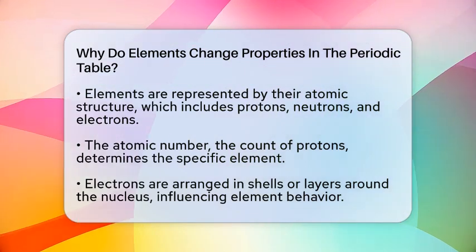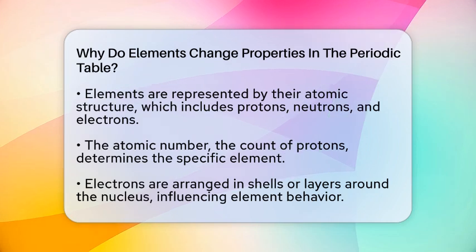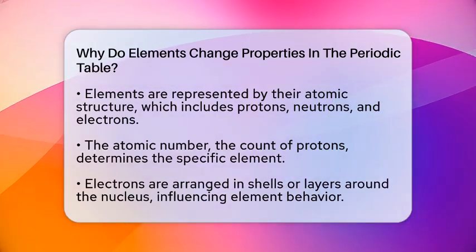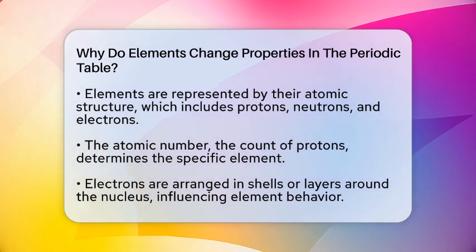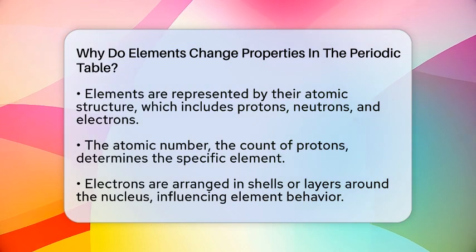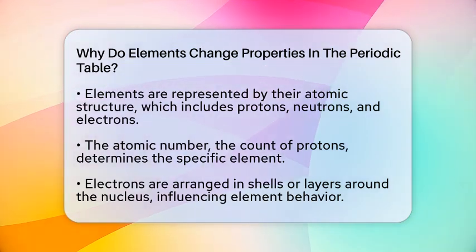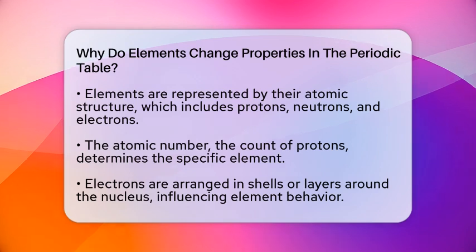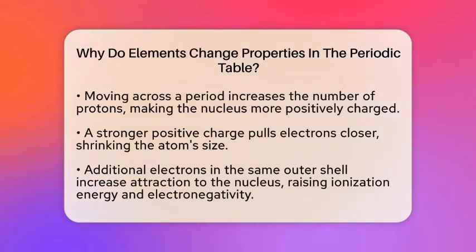At the heart of every element is its atomic structure, which is made up of protons, neutrons, and electrons. The number of protons in the nucleus, called the atomic number, defines what element it is. When an atom is neutral, the number of electrons equals the number of protons. These electrons are arranged in layers or shells around the nucleus. How these electrons are arranged influences how the element behaves physically and chemically.